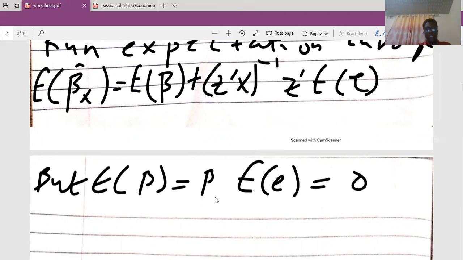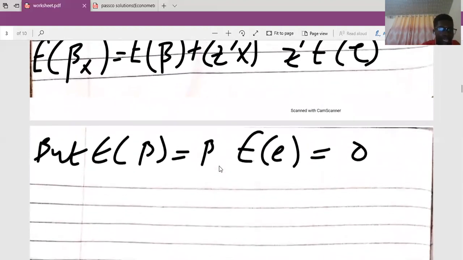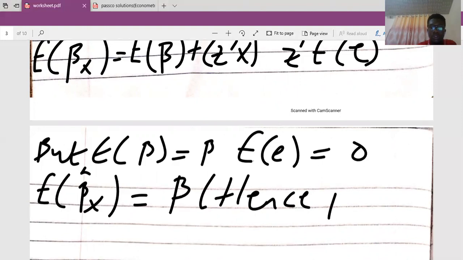So in effect, the expected value of beta X cap is equal to just beta. Since the expected value of the estimate is equal to the true parameter, which is beta, I've been able to prove that the instrumental variable estimator is unbiased.